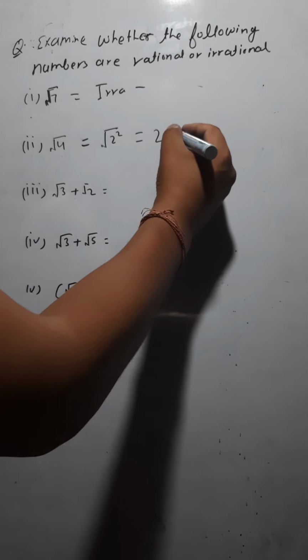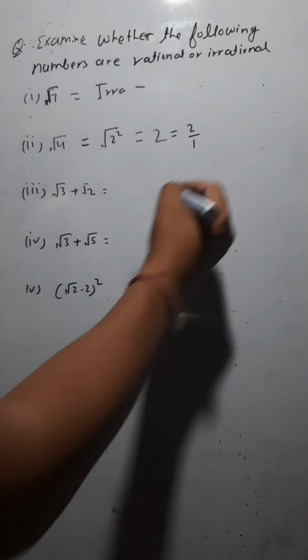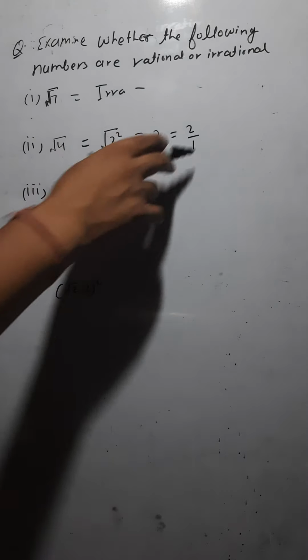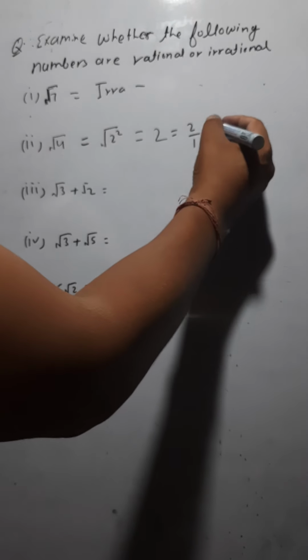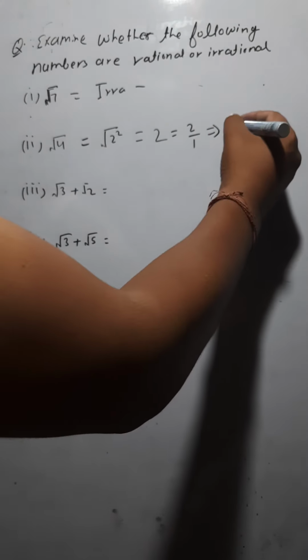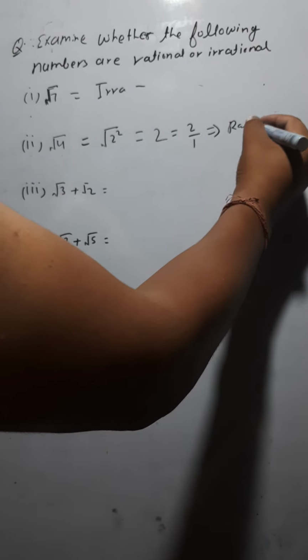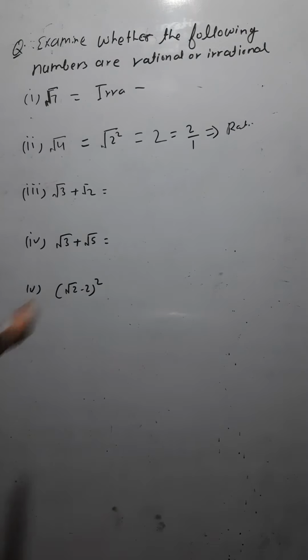And again you can write this 2 as 2/1. So in the form of p/q you have written this, isn't it? So it implies √4 is a rational number. This is a rational number, because we have expressed this in the form of p/q.